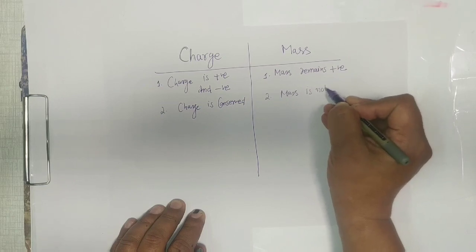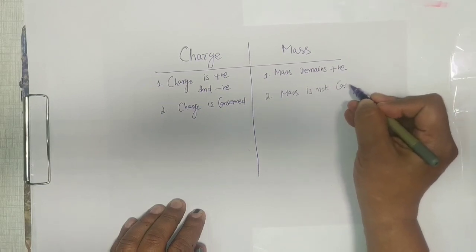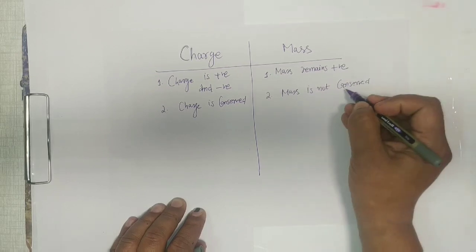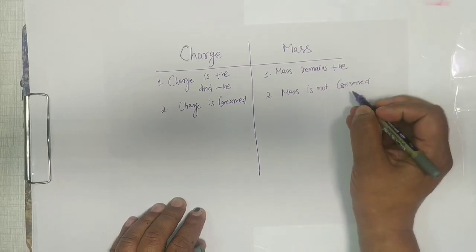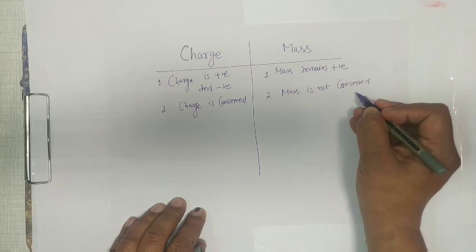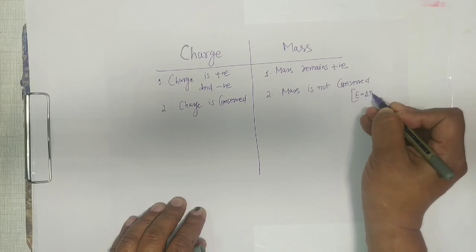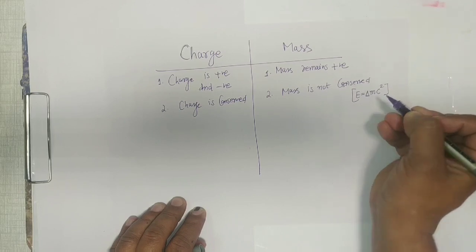Later we will come to know why mass is not conserved, but this mass is not conserved and it evolves in the form of energy also, by the explanation of Einstein's relation, delta m c square.